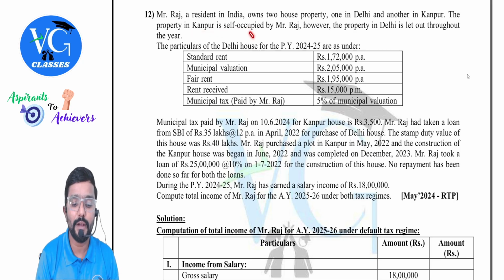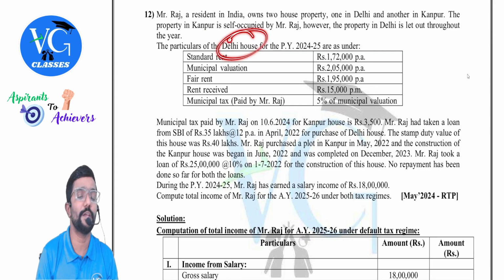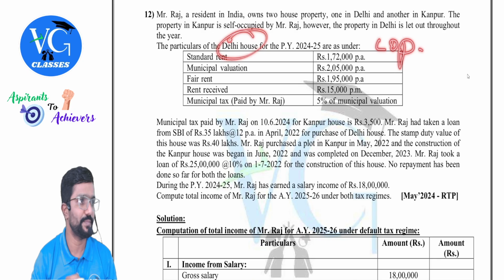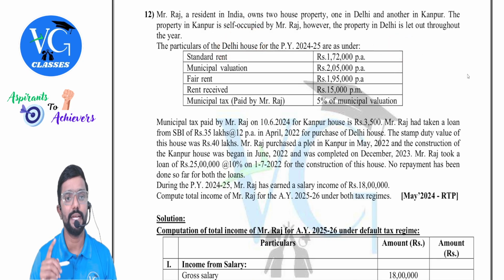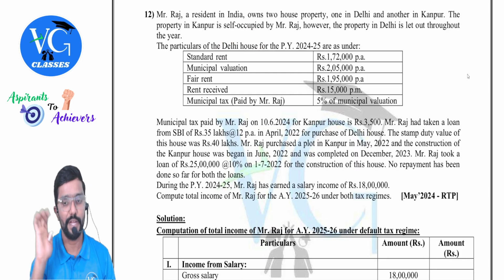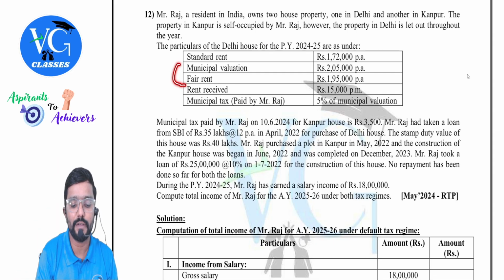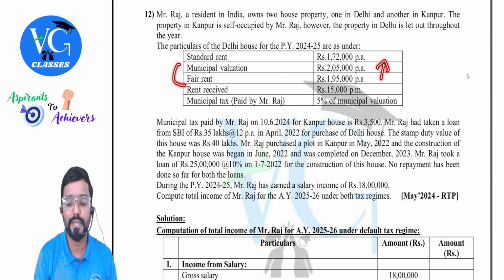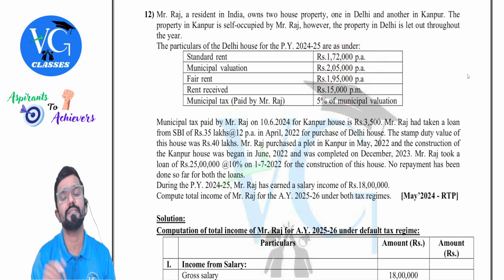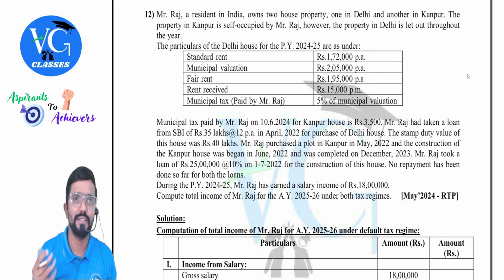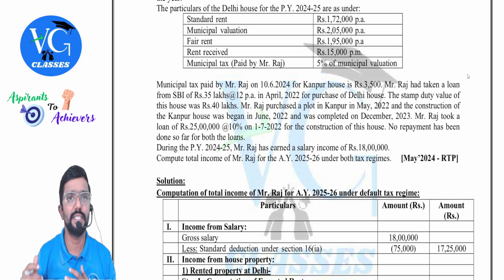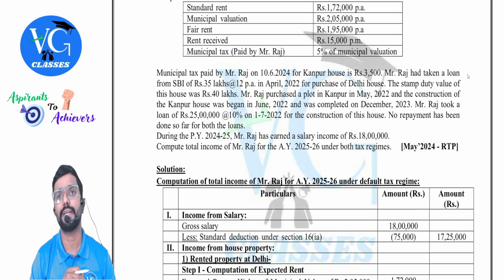The particulars of the Delhi house. Delhi house is let out or self-occupied? Let out property. They have given standard rent, municipal value, fair rent, rent received, municipal tax paid by Raj only. Very good. What should we do? Calculate GAV. What is the first step? Municipal value or fair rent, whichever is higher. Compare that with standard rent, whichever is lower. Compare that with actual rent, take whichever is higher. Very simple, guys. You will get GAV. From GAV reduce municipal tax paid.